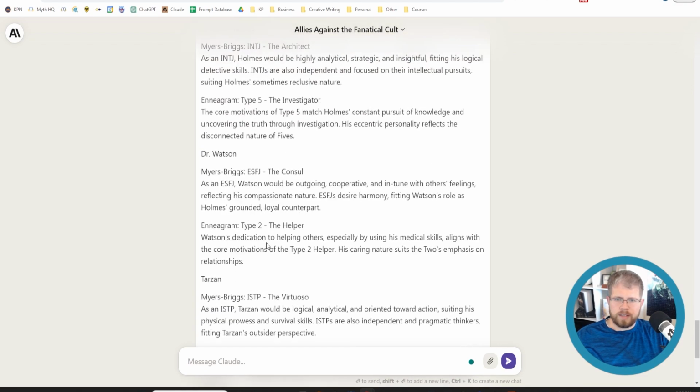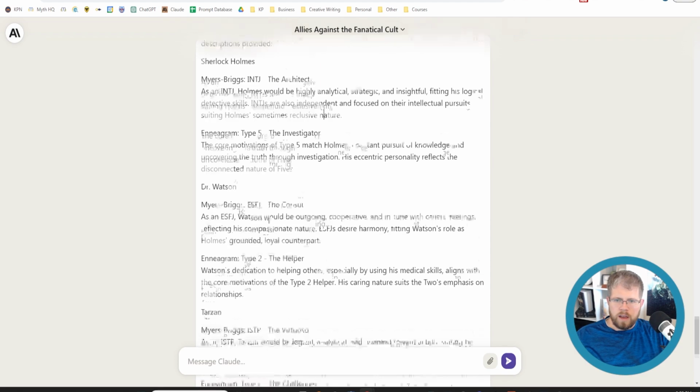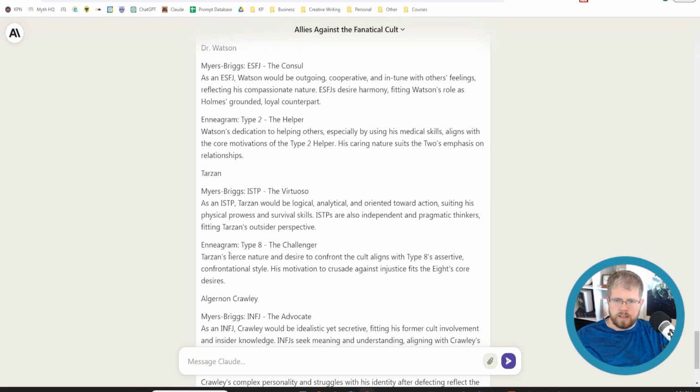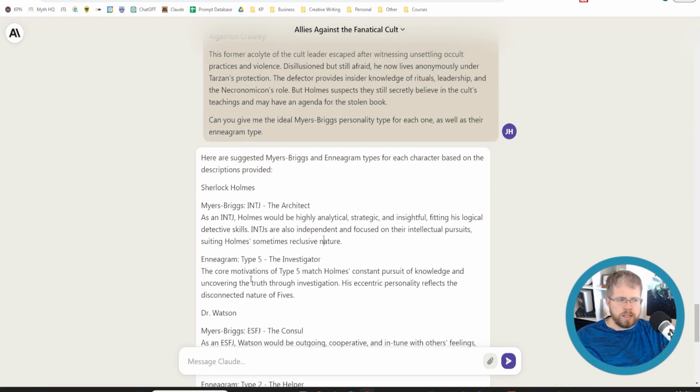All right, it gave us the Myers-Briggs type for each of them, as well as the Enneagram type for each of them. The reason I do these 2, because there are other well-known models as well, and you can use those as well. I'm not going to go overboard with them.